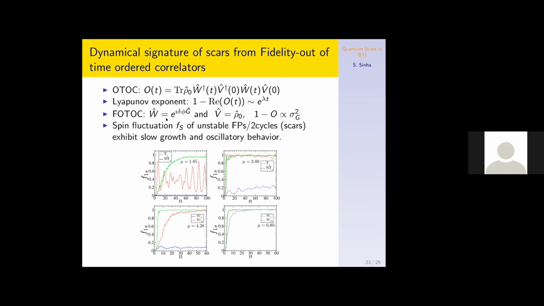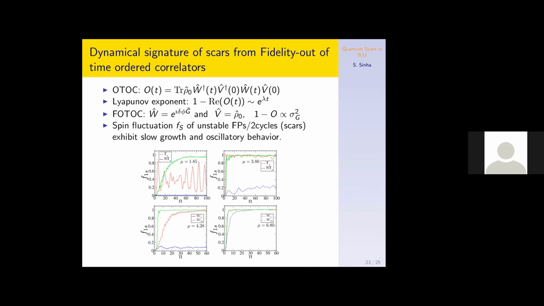And the advantage of the fidelity OTOC is that it reduces to the fluctuation of these operators. So if we consider the total spin as a given operator, then the spin fluctuation will be basically proportional to the OTOC of this. And it shows a very nice oscillatory behavior. The scar state shows very nice oscillatory behavior, or very slow growth. Particularly the two cycles show a very slow growth compared to the ergodic states. And this can be used to detect the signature of this scarring.